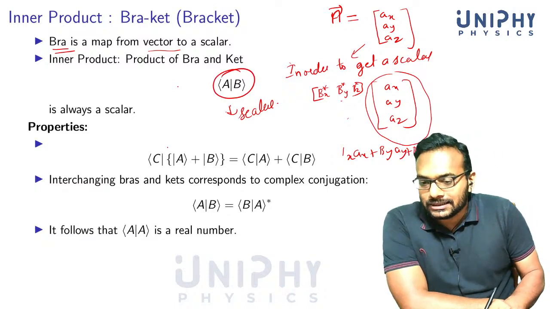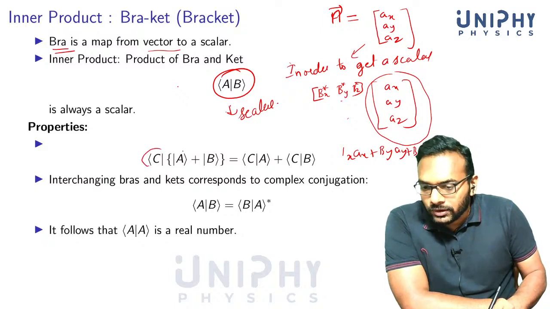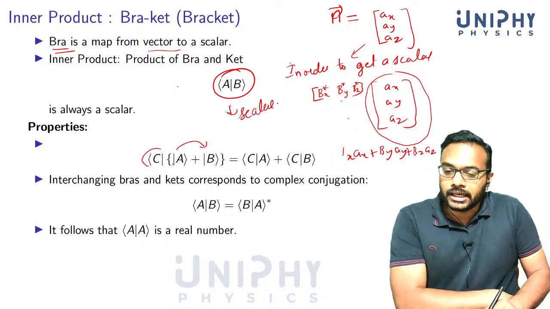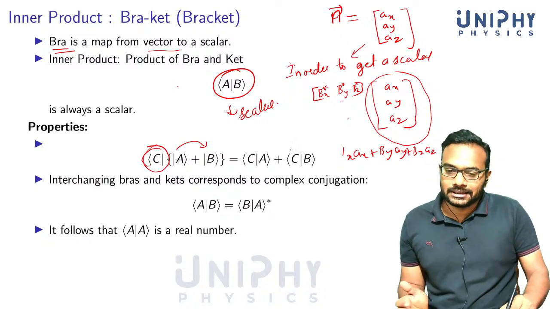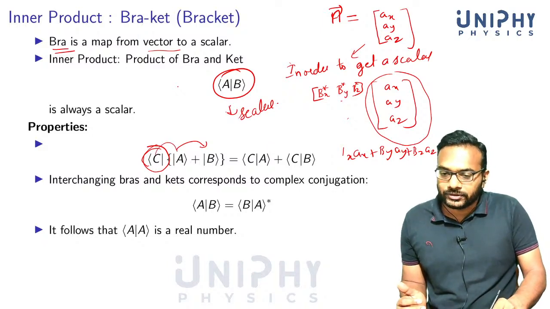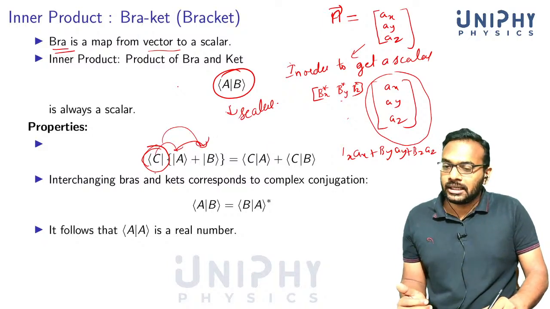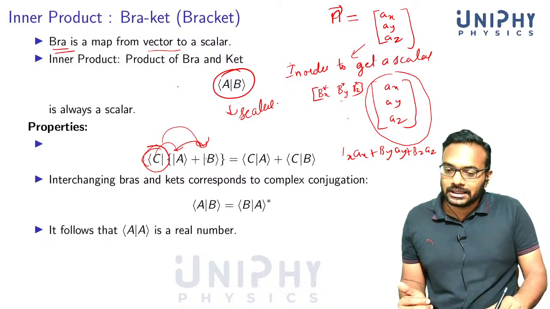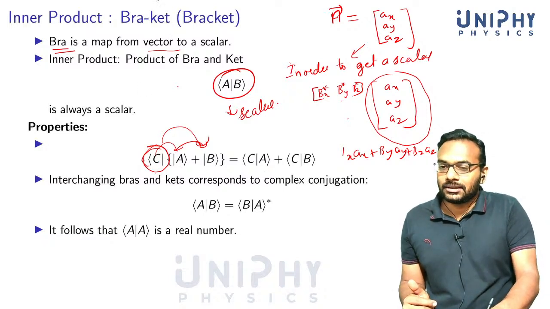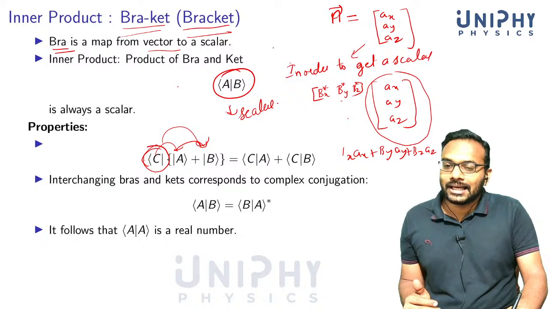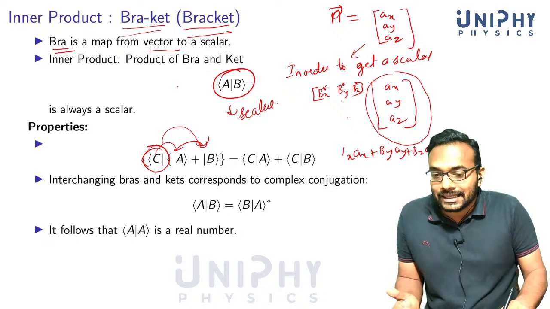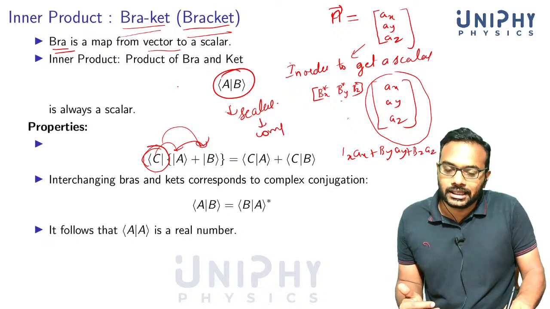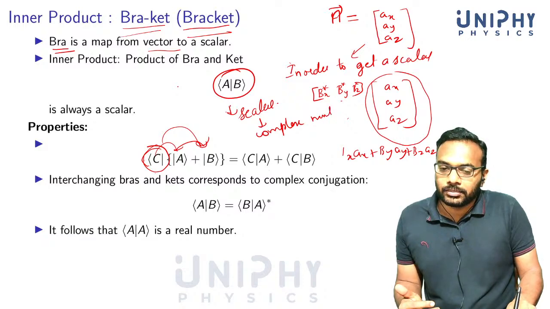And the properties are this: if you have a vector a plus b, and you need to take a product with the Bra vector C, then this is how you do it. You just take the product of Bra C with Ket A and Bra C with Ket B. And this product, no surprise, is called a Bra-ket. So Dirac basically took a Bra-ket and split it into Bra and Ket. And the Bra-ket is a scalar, and scalar means it is a complex number. In our case, it's generally a complex number.